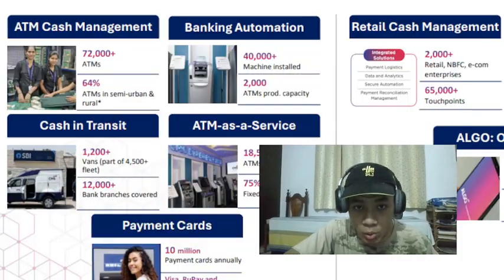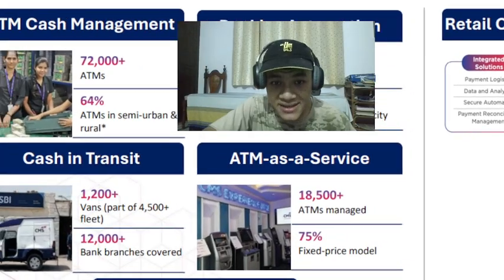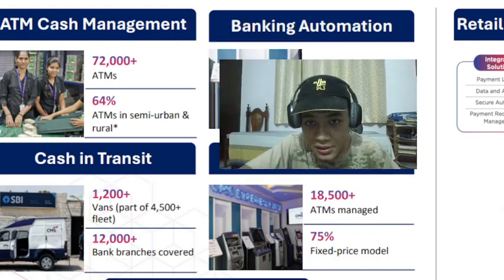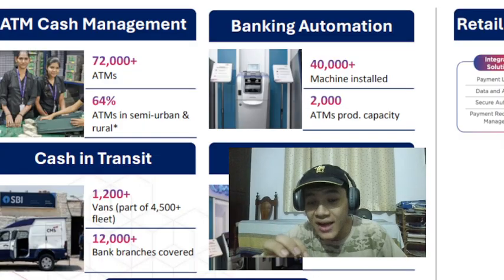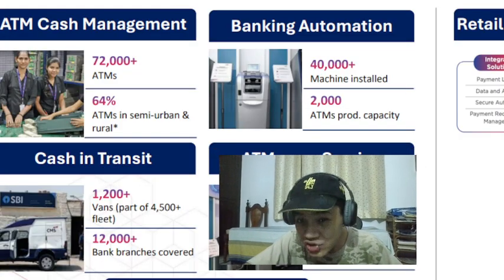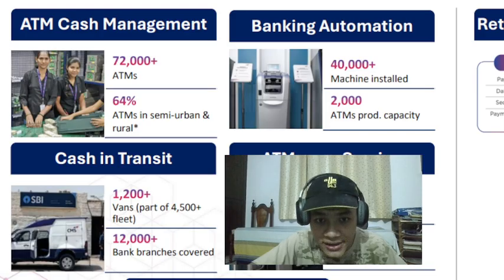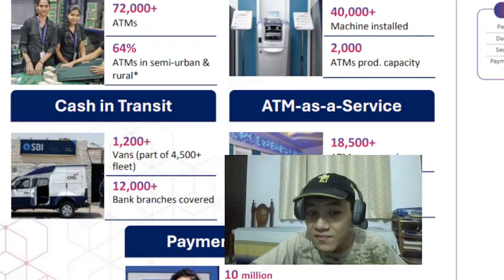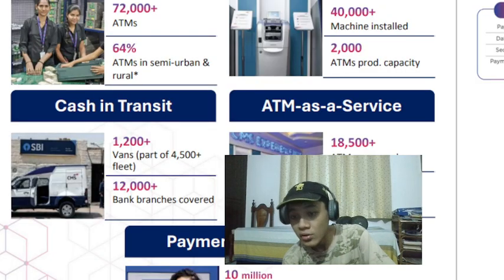One is ATM cash management. First, let's take a look at ATM cash management. 72,000 ATMs. That's how many ATMs they serve, basically. Then banking automation. 40,000 machines, that is ATMs, they have actually installed, and they have a 2,000 ATMs production capacity. So it seems that they also produce ATMs. All right. Then we have cash in transit, actually transporting cash. 1,200 vans, part of a 4,500 fleet. So 4,500 fleet vehicles they have, 1,200 are pure vans for carrying this cash.